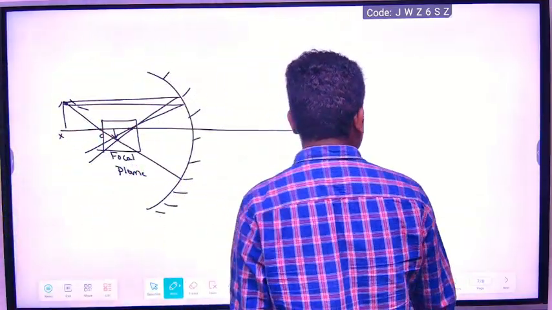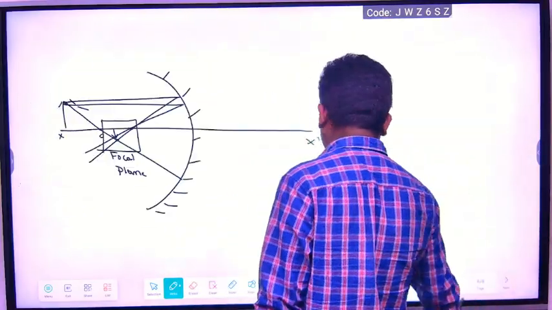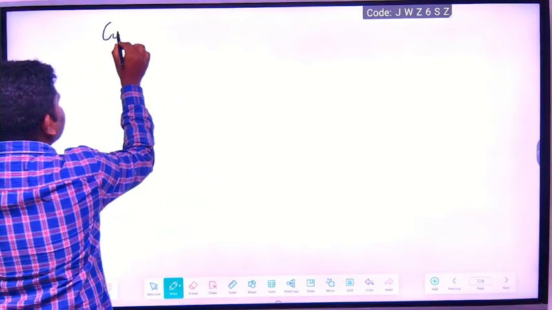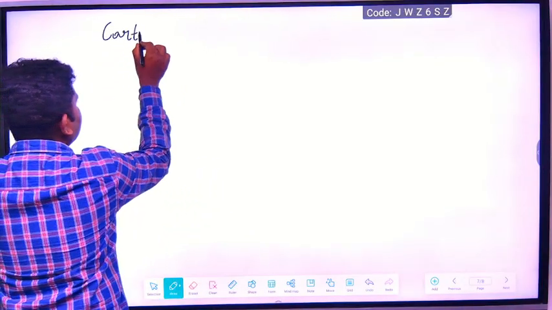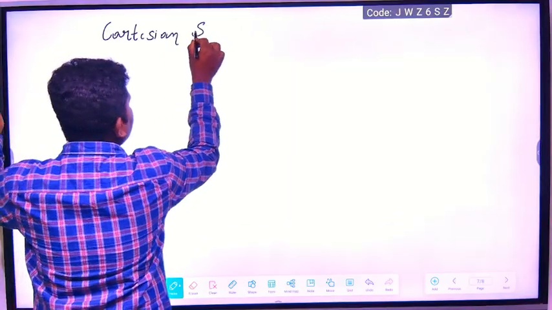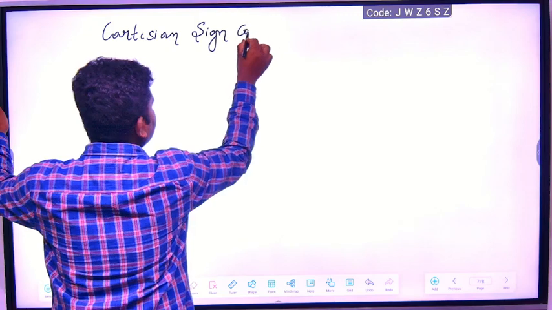Now we will discuss Cartesian sign conventions. Write down, take the heading: Cartesian sign conventions.